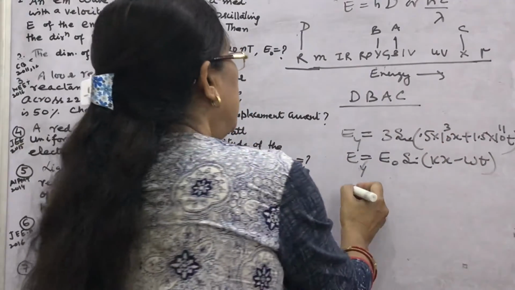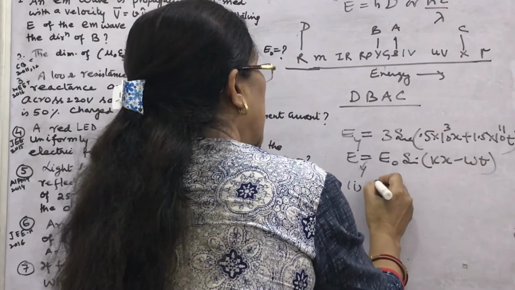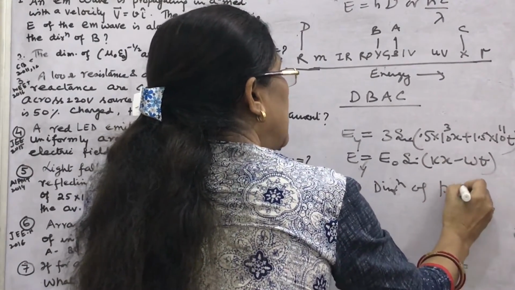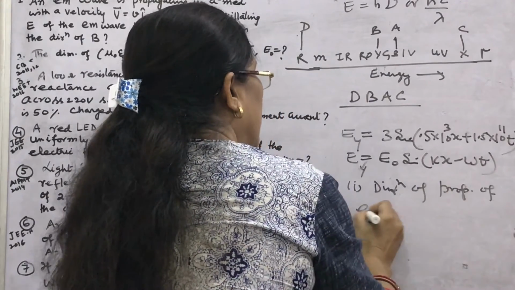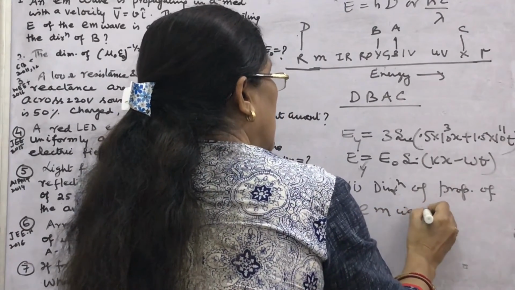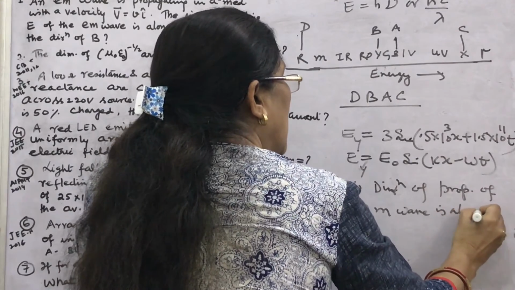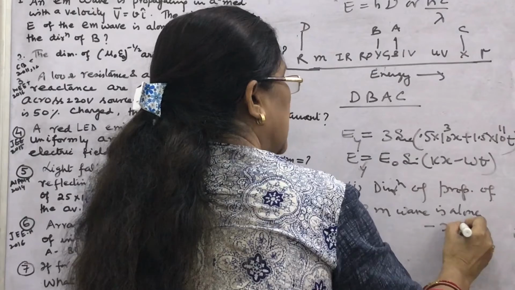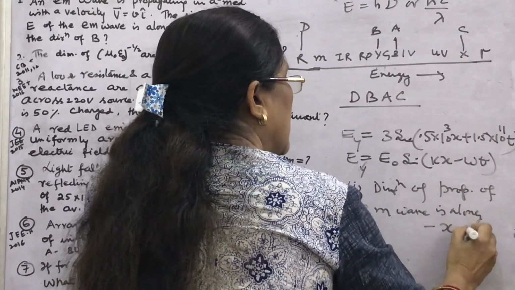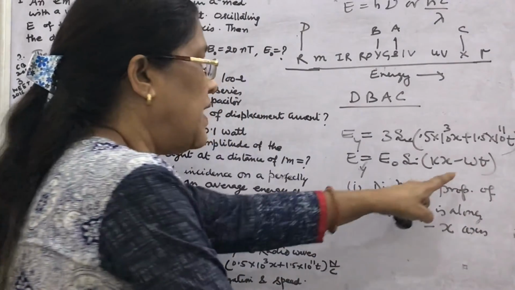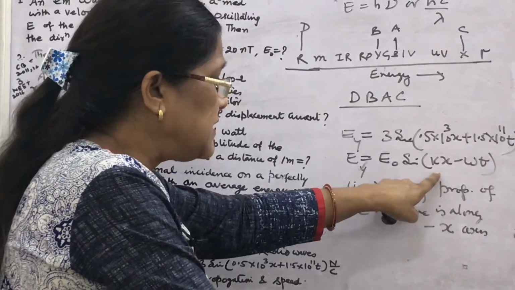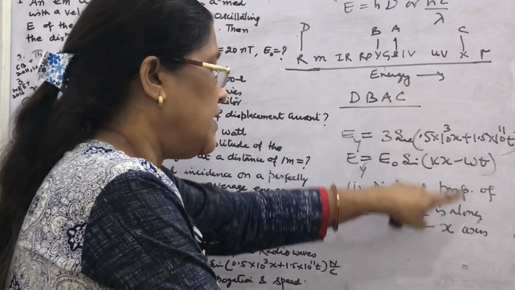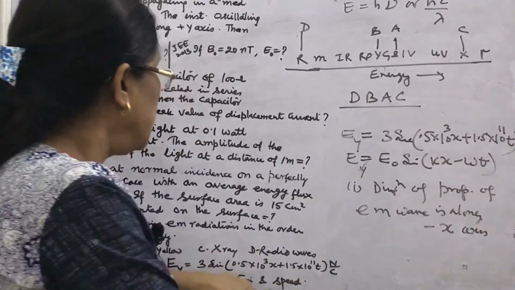It means the answer for the first part is that the direction of propagation of the EM wave is along negative x direction, because if minus is given, then it is plus x, and whatever is written after k, that is the axis. So, negative x axis.